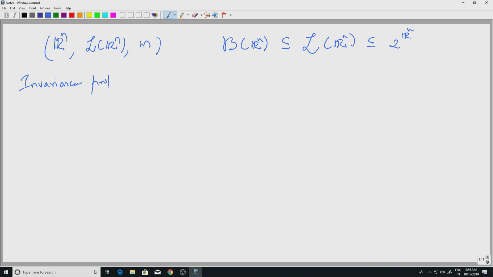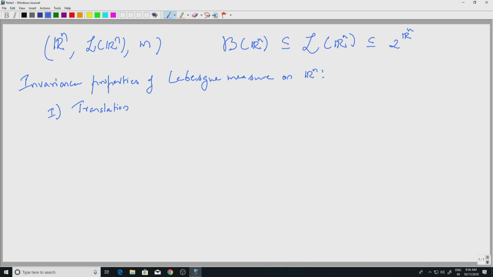Invariance properties of Lebesgue measure on Rn. This gives an idea about how the Lebesgue measure interacts with various natural operations on Rn. So, the first one is translation invariance. So, let's just look at translation.